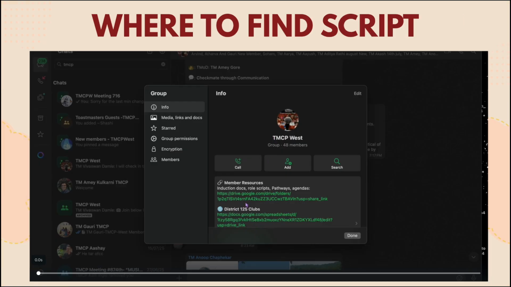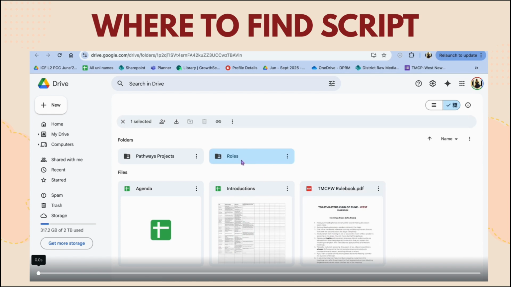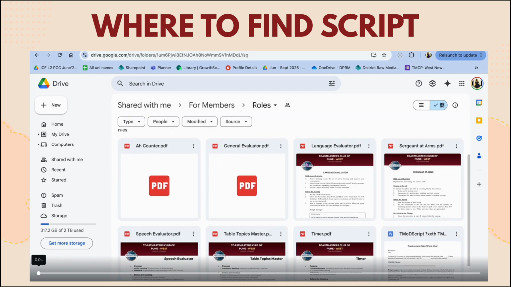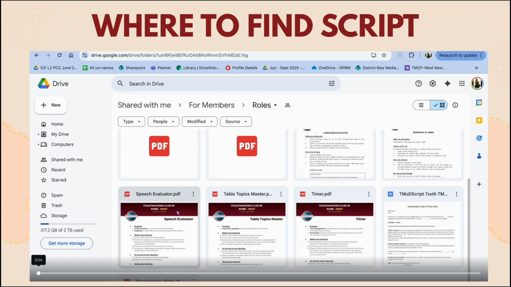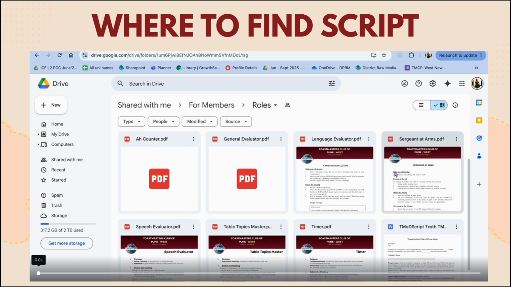So let us discuss where to find the scripts. Go to our WhatsApp group and go to the description box. Click on the link, then you will be taken to the Google Drive. Click on roles and here you can find all the detailed scripts of everything you need. From timer, Sergeant at Arms, table topics master. Follow that and everything is sorted.